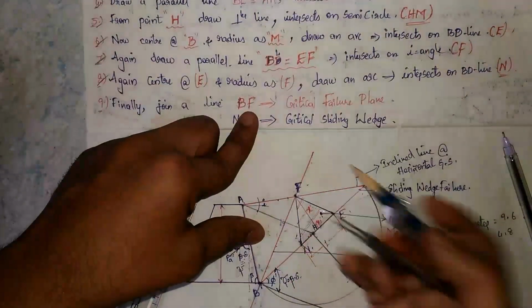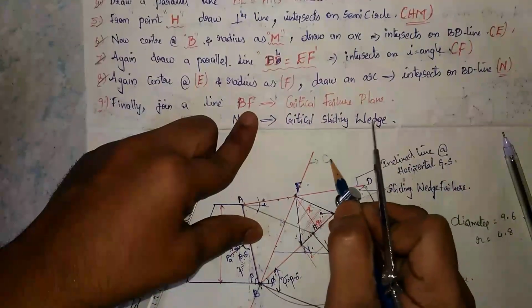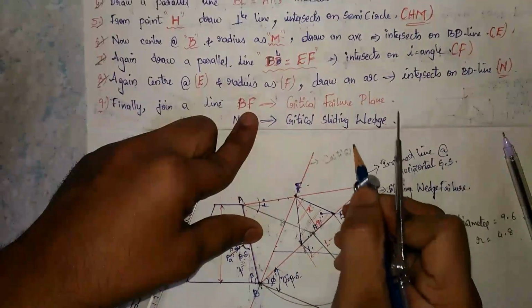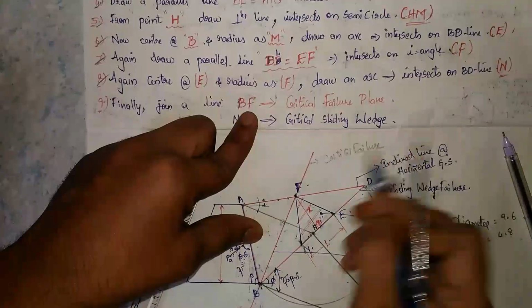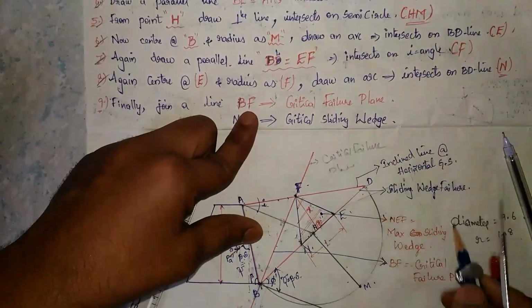So this line is the critical failure plane, and this is the maximum sliding wedge.